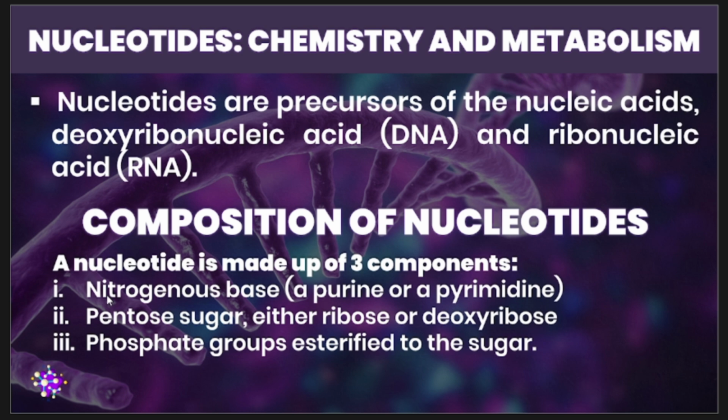Of course, the most prominent or most dramatic role of nucleotides is to become precursors of nucleic acids, such as deoxyribonucleic acid or DNA and ribonucleic acid or RNA. But it is noteworthy to mention that your nucleotides actually have a variety of roles in cellular metabolism.